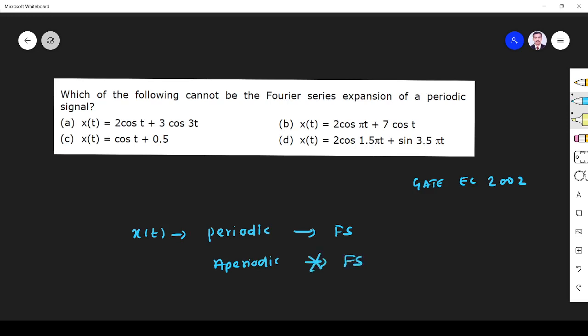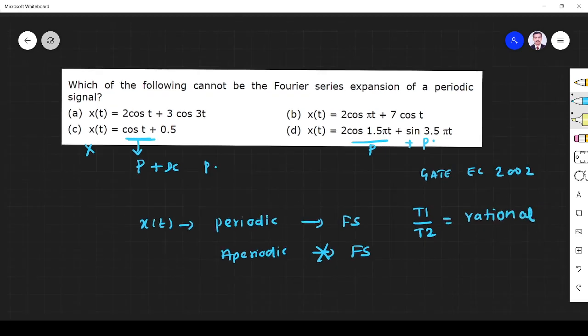So you see from here, this is cos, any sinusoid signal in continuous domain is periodic. Periodic plus DC, it is always periodic only. So this is not an answer. And you see it is periodic. It is also periodic. And second thing is the ratio, the first signal periodicity and the second signal periodicity should be a rational number. T1 by T2 should be rational.